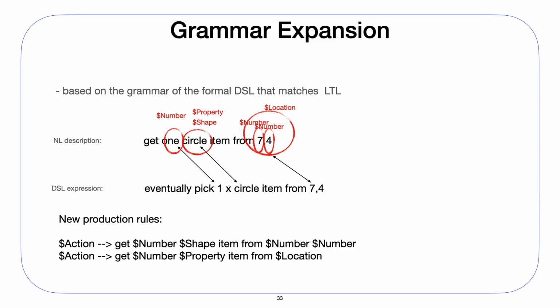Based on these matches, a number of new production rules is created. In our example, the grammar now contains the expression get number shape item from number, as well as get number property item from location. The derivation of rules for augmenting the grammar is based on the work by Wang and others from 2017.